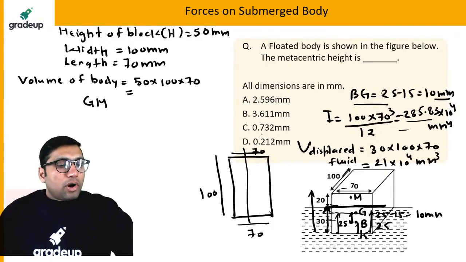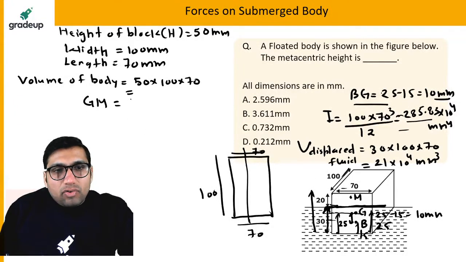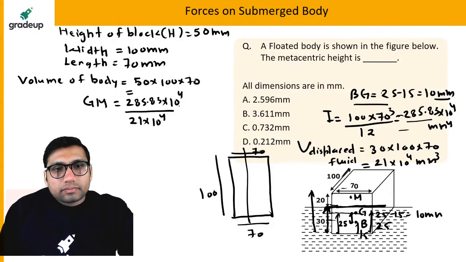Okay, so because you have got everything, you just need to put the value here. This will be the moment of inertia, 285.83 into 10 power 4, divided by V, volume displaced, which is 21 into 10 power 4. This will get cancelled out, minus 10.